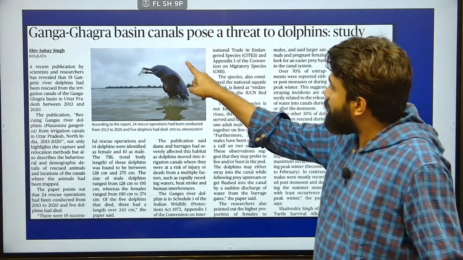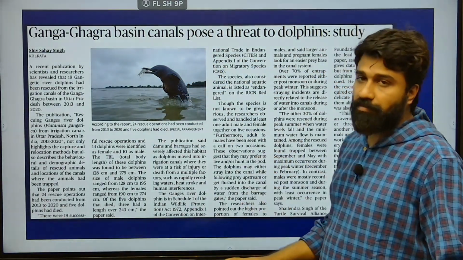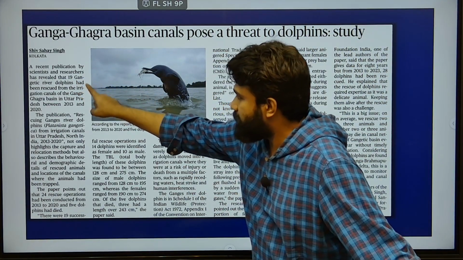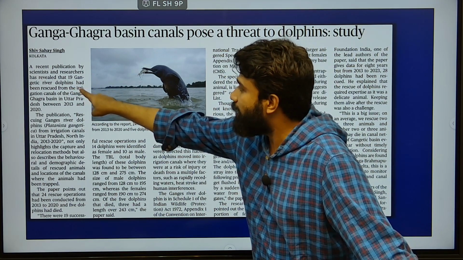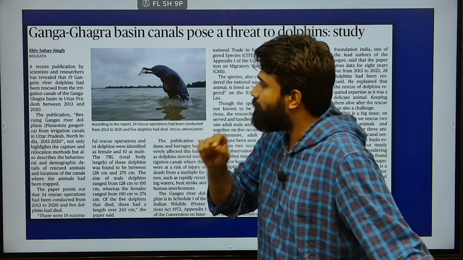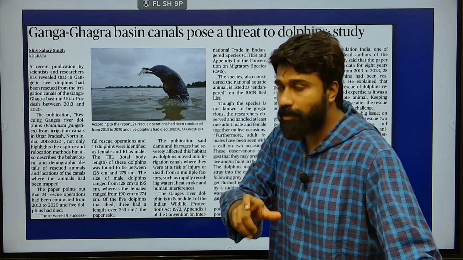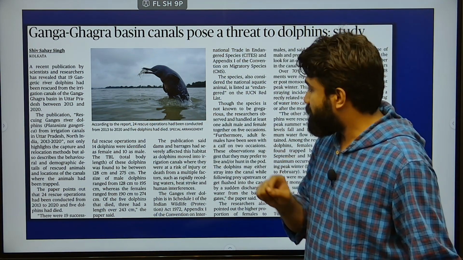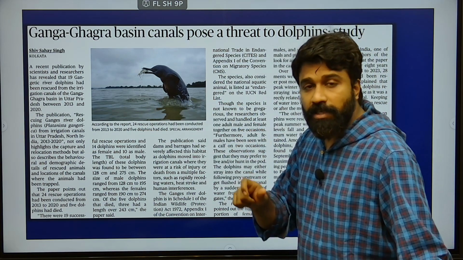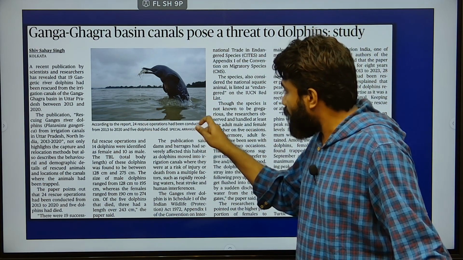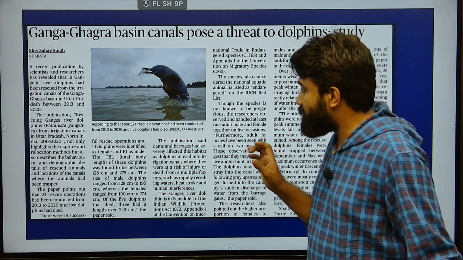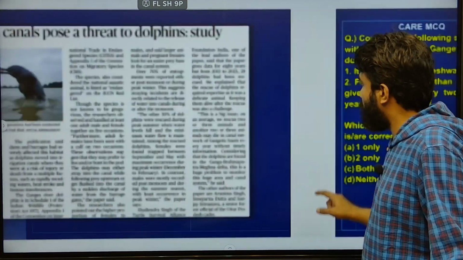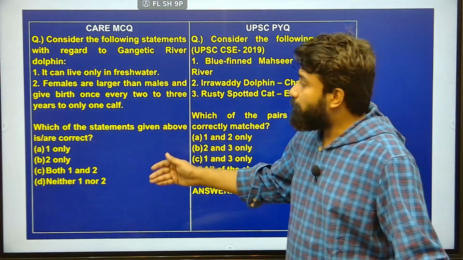Next, Ganga-Ghaggra basin canals pose a threat to the dolphins. This is a study. Here, a recent publication by a few scientists and researchers reveals that 19 Gangetic river dolphins had been rescued from irrigation canals of this Ganga-Ghaggra basin. This report shows that 24 rescue operations have been conducted, but in 2013-20, 5 dolphins have died irrespective of such rescue operations. What is the reason behind it and what caused such a decline? Let's see in the form of MCQ.